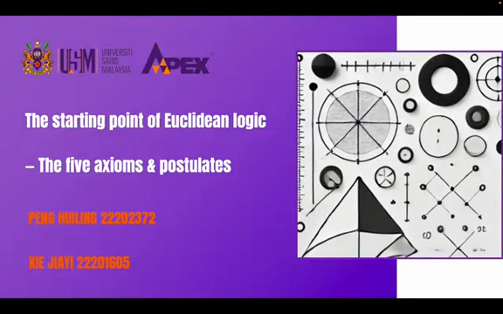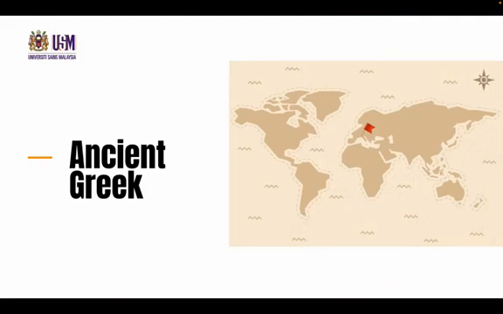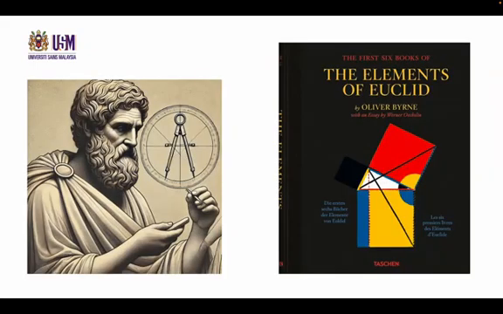The topic of our presentation is the starting point of Euclidean logic, the 5 axioms and the postulates. Euclid was born in ancient Greece around 300 BC. Speaking of Euclid, one cannot overlook his greatest work, The Elements. This book has influenced many scientists and played an important role in shaping the modern mathematical system.